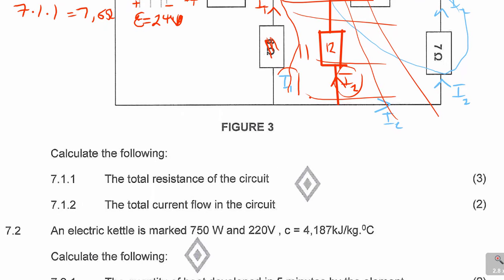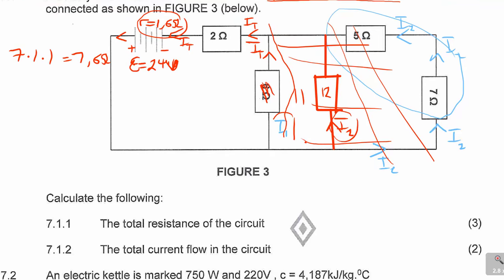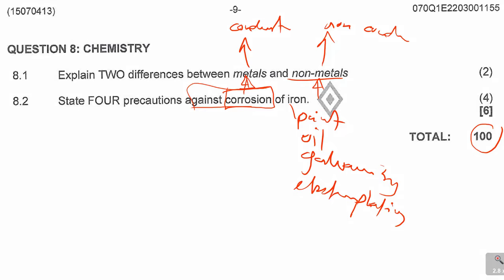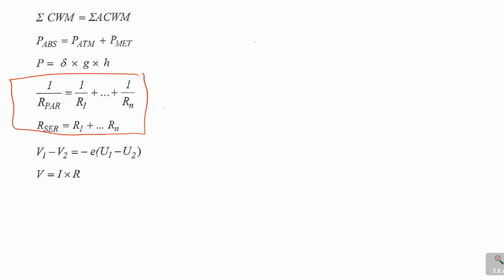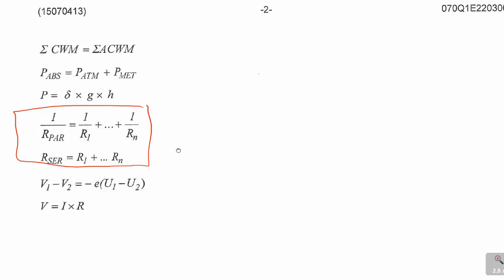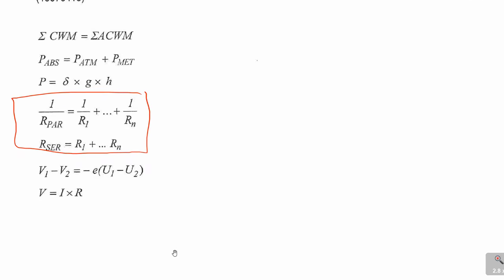Then the next one says the total current in the circuit. Now total current, remember this is not difficult. You have got resistance is equal to voltage over current. You remember that formula. I think it's there even in the formula sheet. I can't see it here, but you definitely need to know that formula.